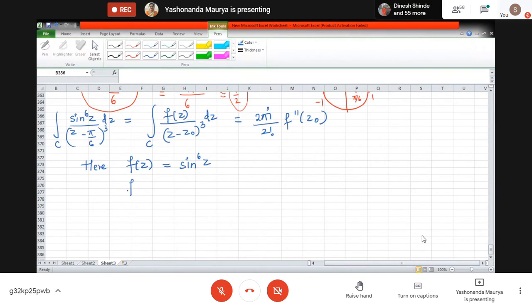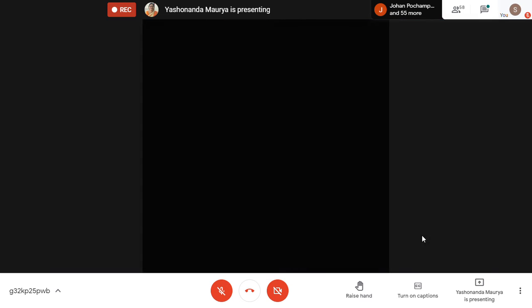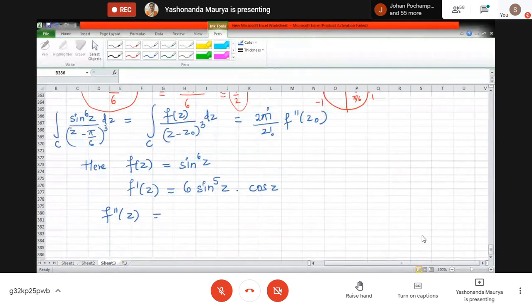Therefore f dash of z, what will that be? It will be 6 sine raised to 5z into cos z. F double dash of z, what will that be? It will be 30 sine 4z cos z plus 6 sine raised to 5z. Of course, I am applying the uv rule, so this is my u function, this is my v function.